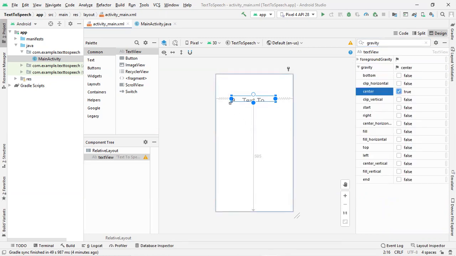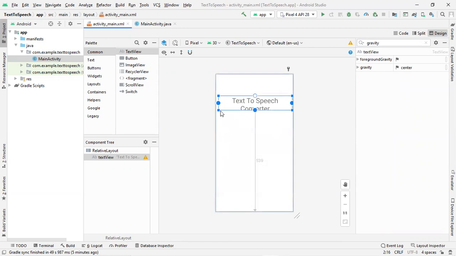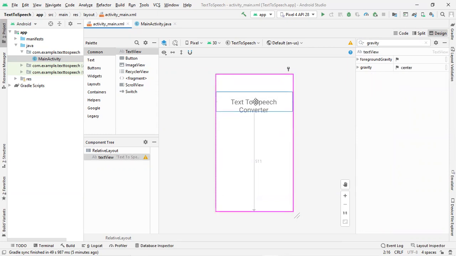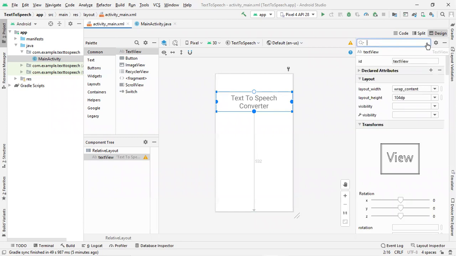After making all these changes, you can drag and drop like this. As you can see, this is my text to speech converter. Also let's make our text become bold.